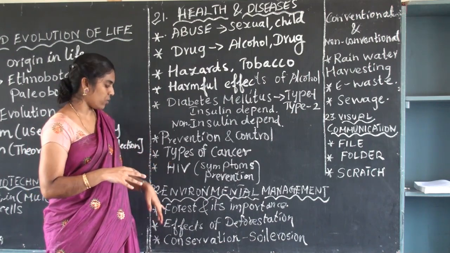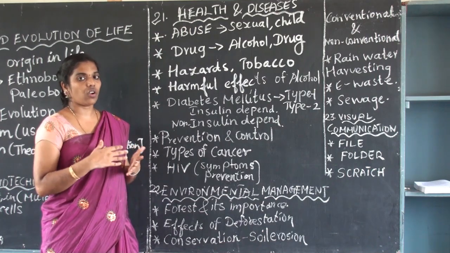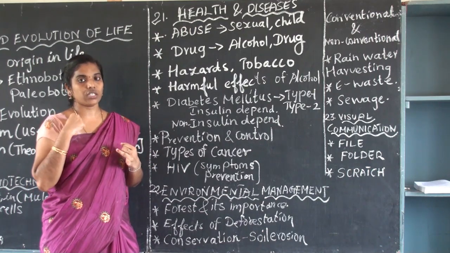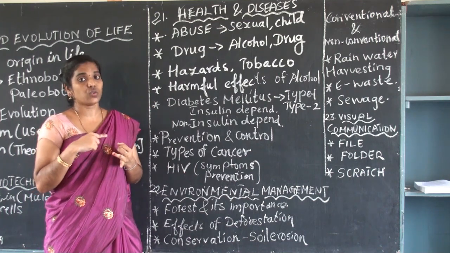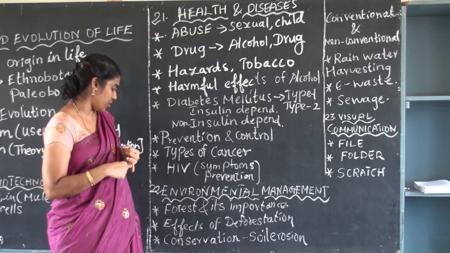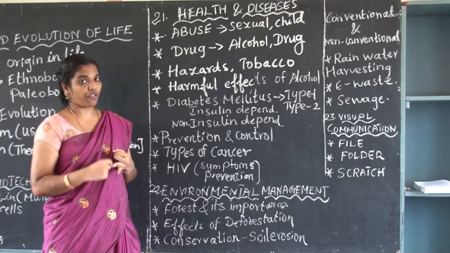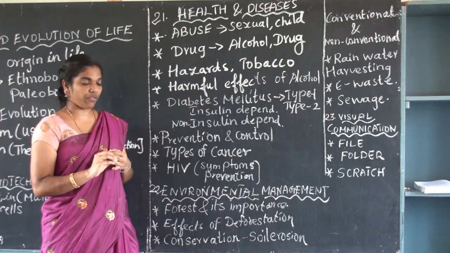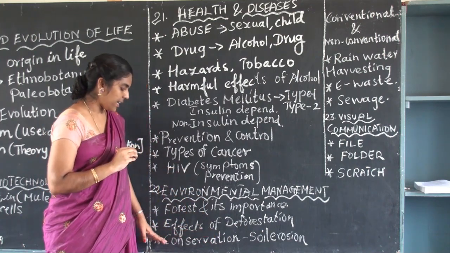Environment fully depends upon the plants and forests: deforestation, afforestation. All detailed explanations are there. What is meant by deforestation and what is meant by afforestation? Learn that. What are the necessary steps to be taken against deforestation, the effects of deforestation, and the importance of forests. Afforestation is so important. That also you can write in 5 points. They might ask 4 more questions. Okay. And conservation and